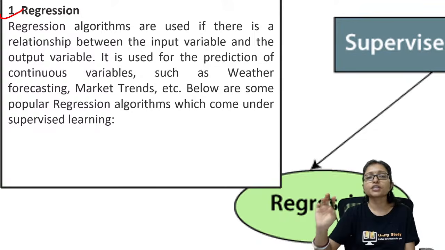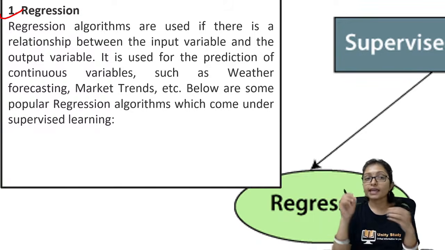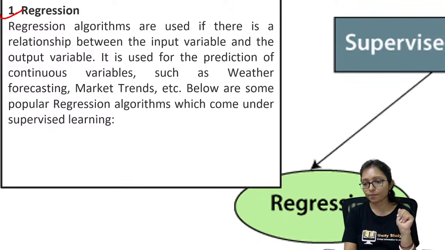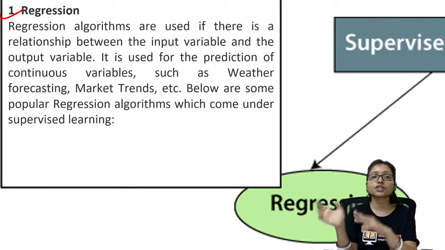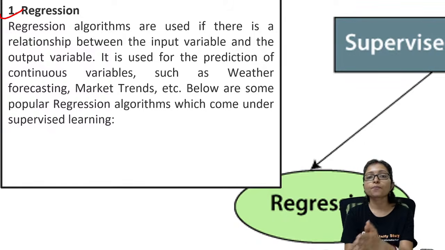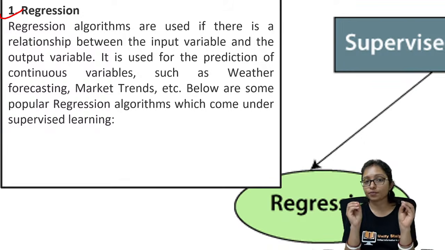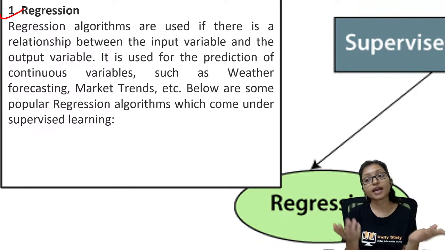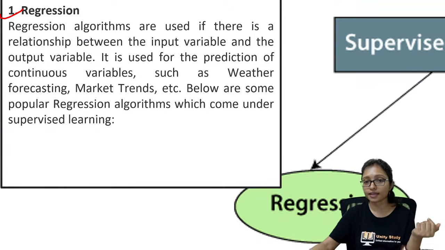Regression algorithms are used if there is a relationship between the input variable and the output variable. It tries to find the relationship between input and output and is used for prediction, like weather forecasting and market trends. There we are using the regression algorithm.